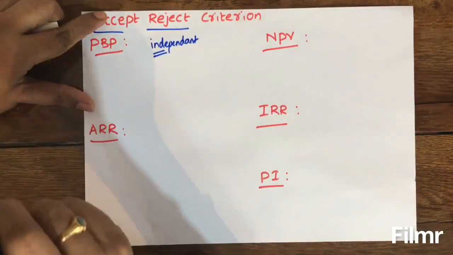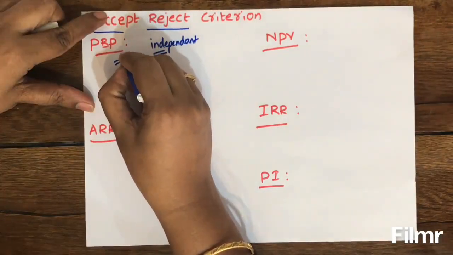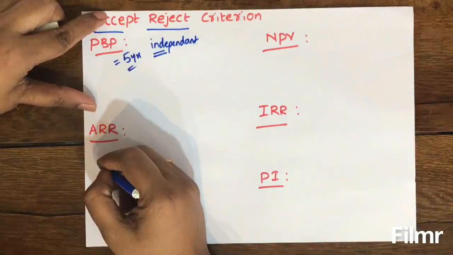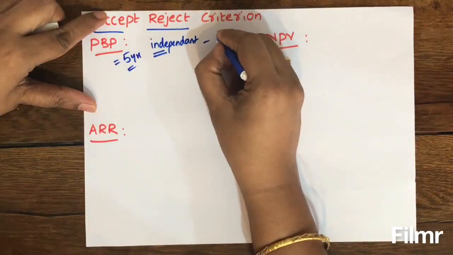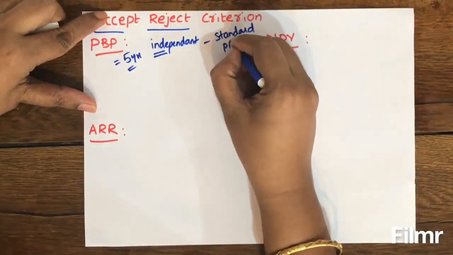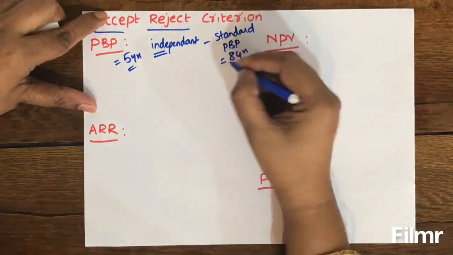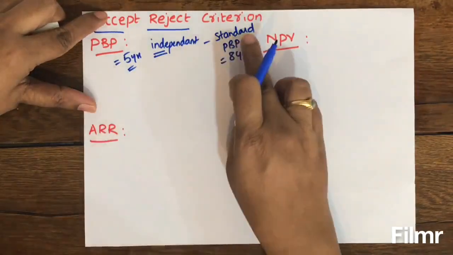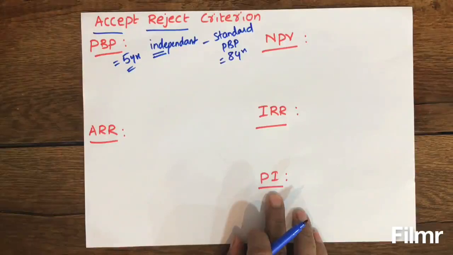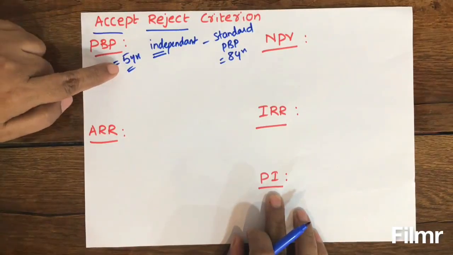For example, in any question, say payback period is some 5 years, and organizations usually determine some standard payback period, say some 8 years. So what does it mean? The standard payback period means if any project's payback period is 8 years or less than 8 years, those projects will be acceptable.